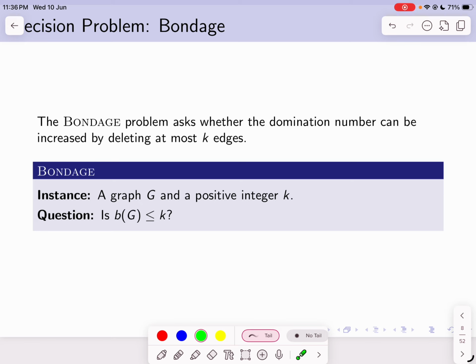In the decision version of these problems, we are given a graph and an integer k, and we are asked whether the number of required modifications to increase or to decrease the domination number is at most k.